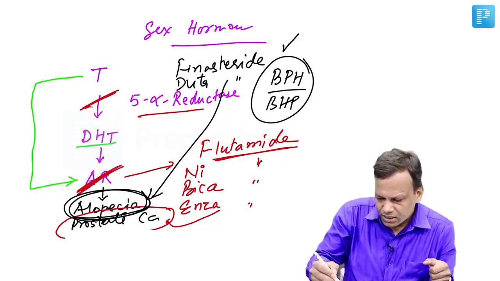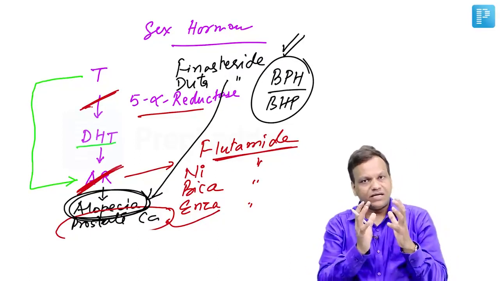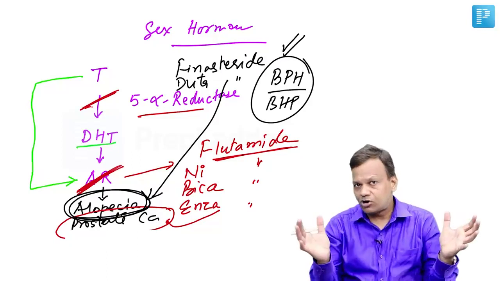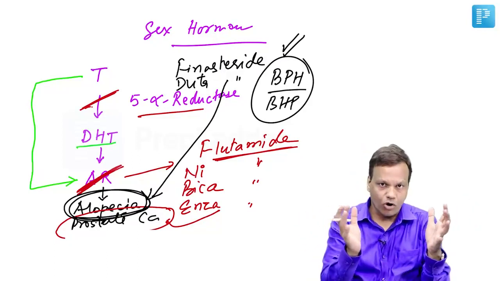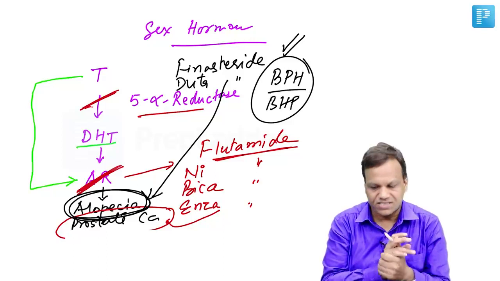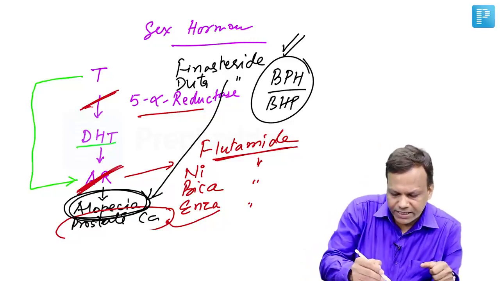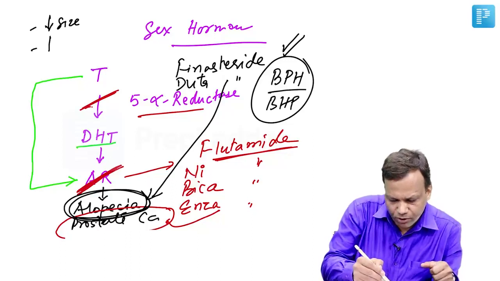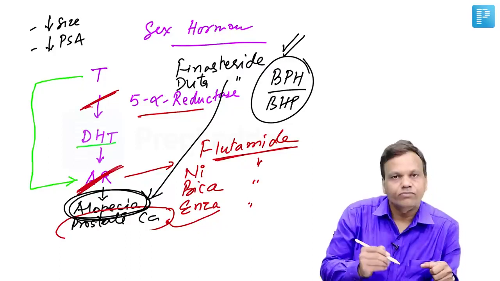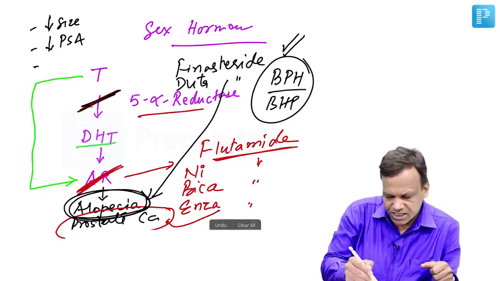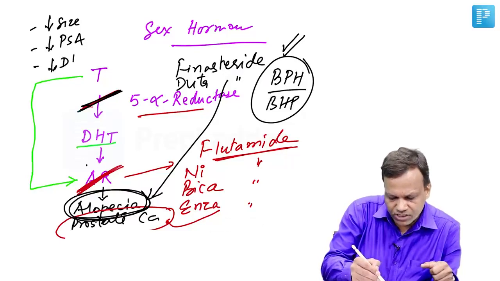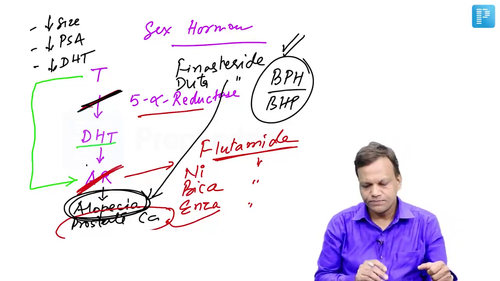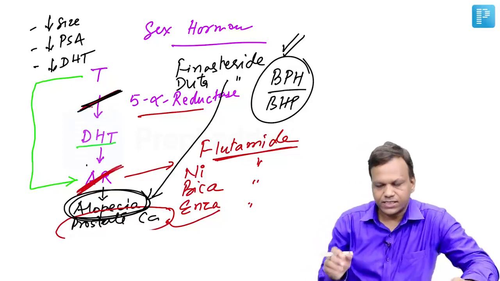But important thing, in BPH or BHP, they take time. They will take a long time, a few months, to decrease its size because the prostate has already grown. And apart from decreasing the size of the prostate, they will also decrease the prostate specific antigen. As we discussed, they are inhibiting this pathway, so they will decrease dihydrotestosterone also. Okay, so these are important points regarding the drugs acting on testosterone.